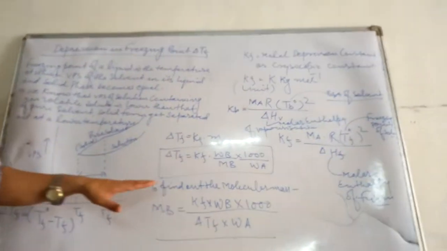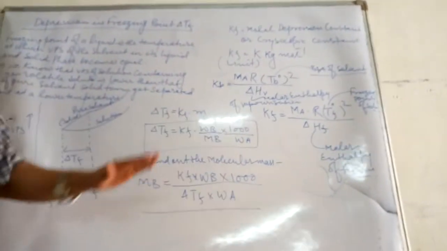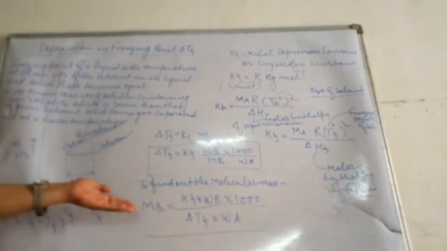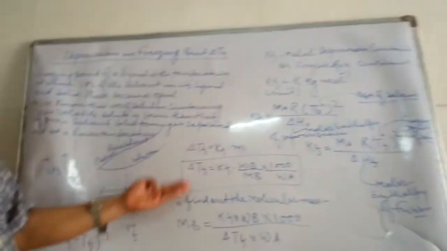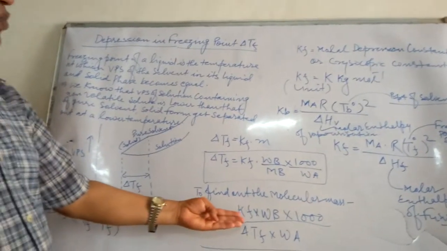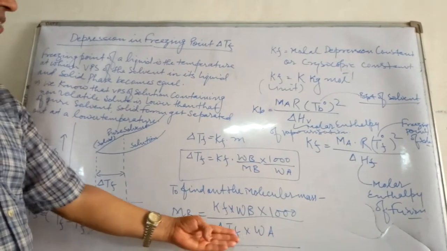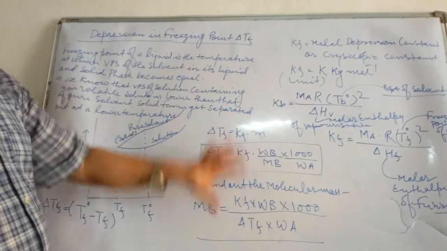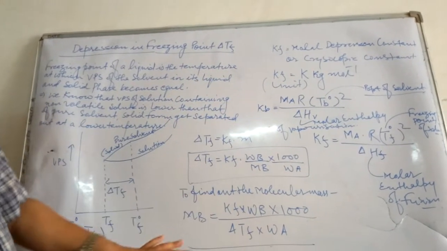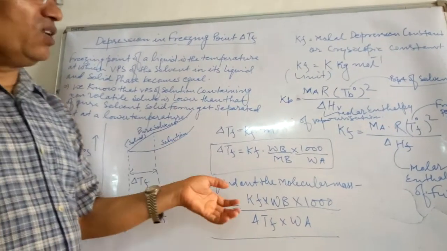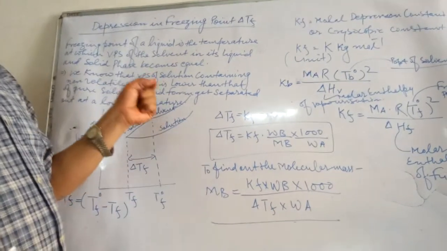To find out the molecular mass of the solute, we can rearrange again: Mb equals Kf into Wb into 1000 upon ΔTf into Wa. Go through and practice these formulas, because they are quite beneficial for numericals.